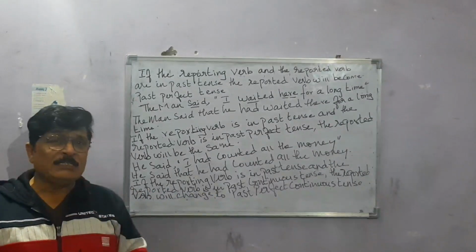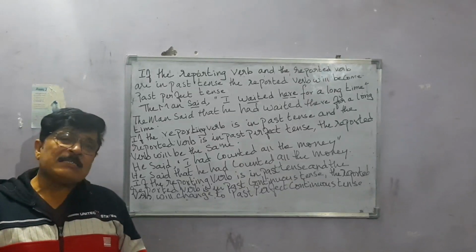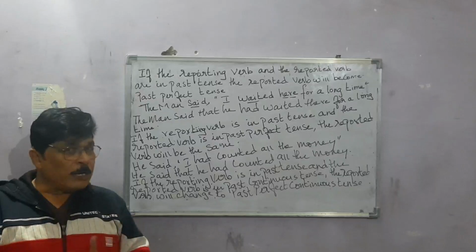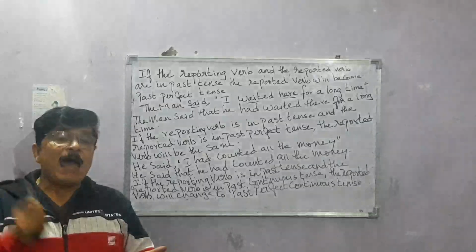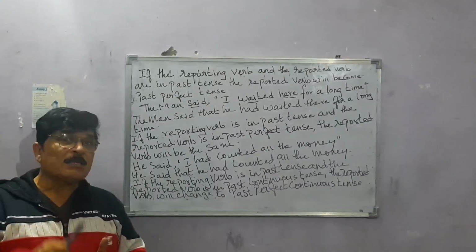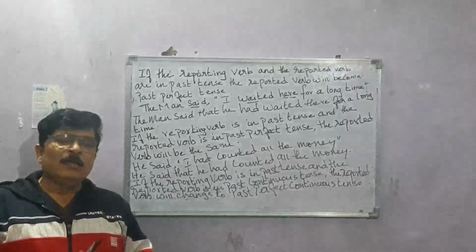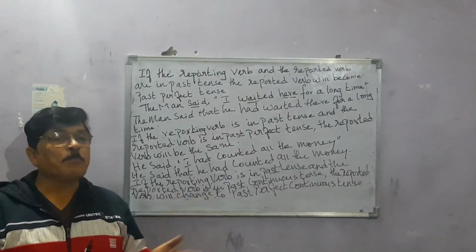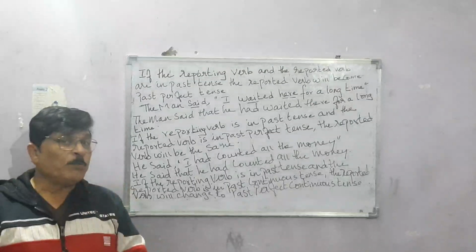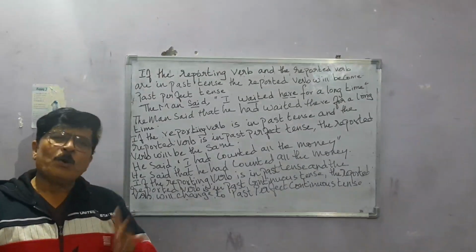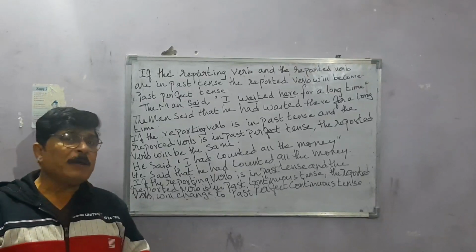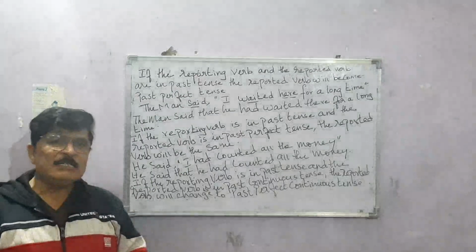You don't have to change it because one is in past tense and the other one is in past perfect tense. The reported verb will remain the same. Only thing, you have to change the adverb of time and place if there is any in the sentence.